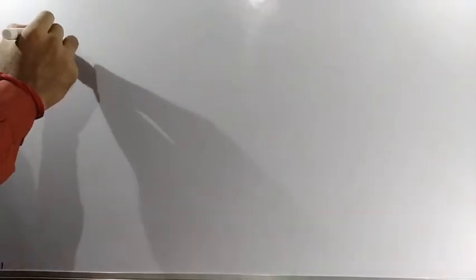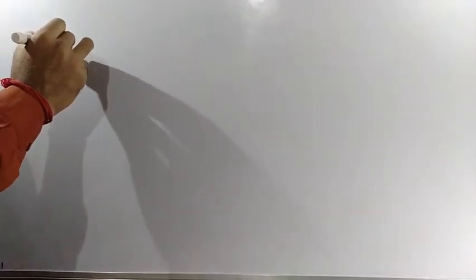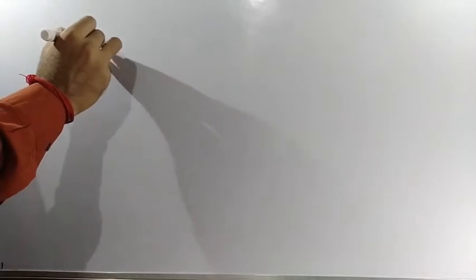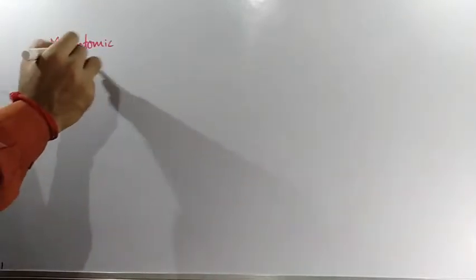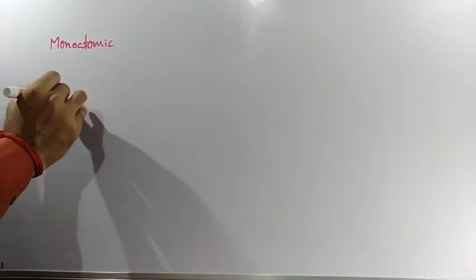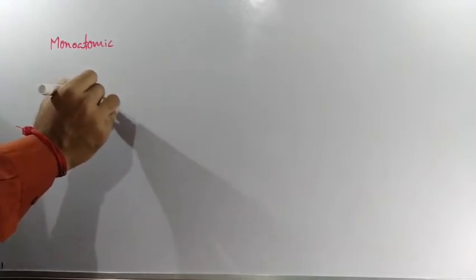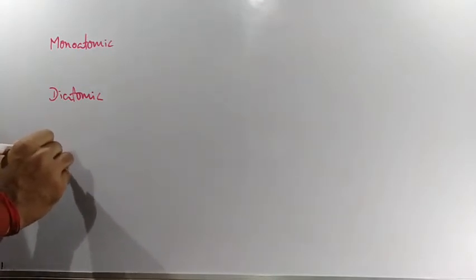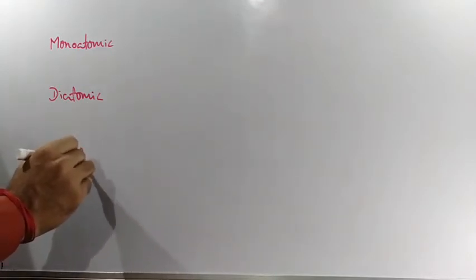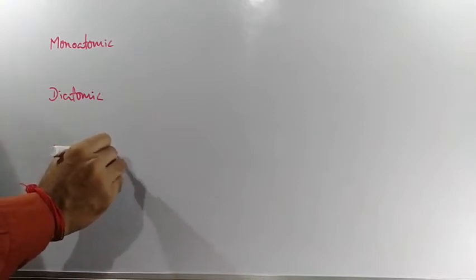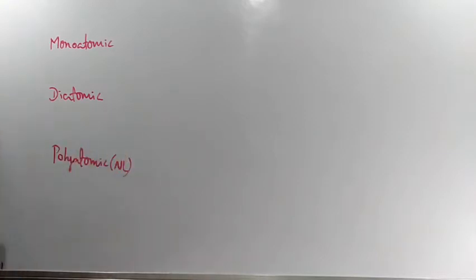Here I'll be writing gases. So monoatomic gas. Next, diatomic gas. And next, polyatomic non-linear. Polyatomic gas, this is the non-linear case.